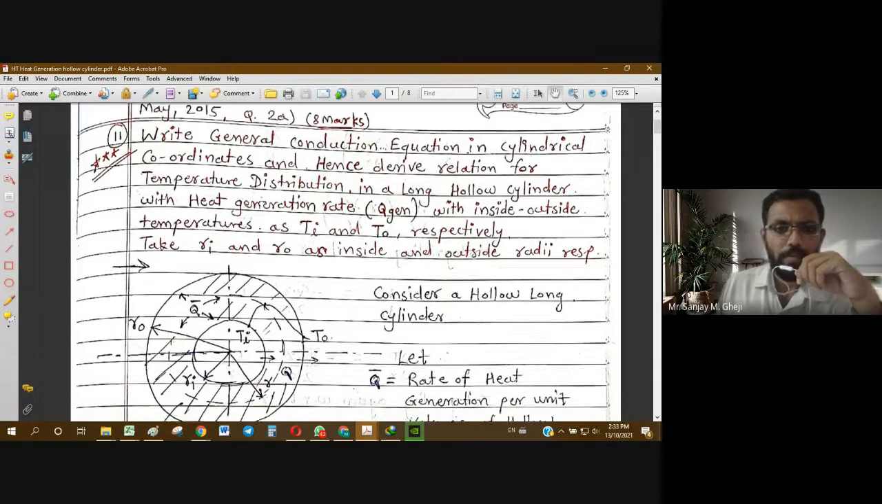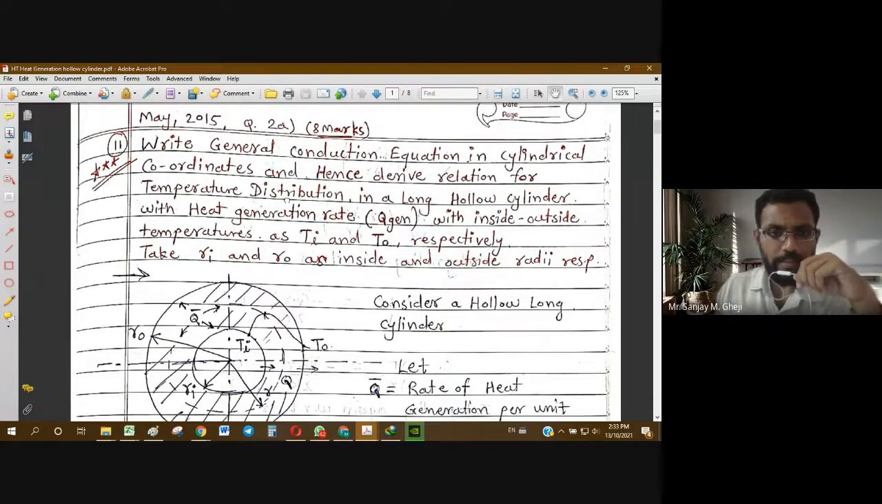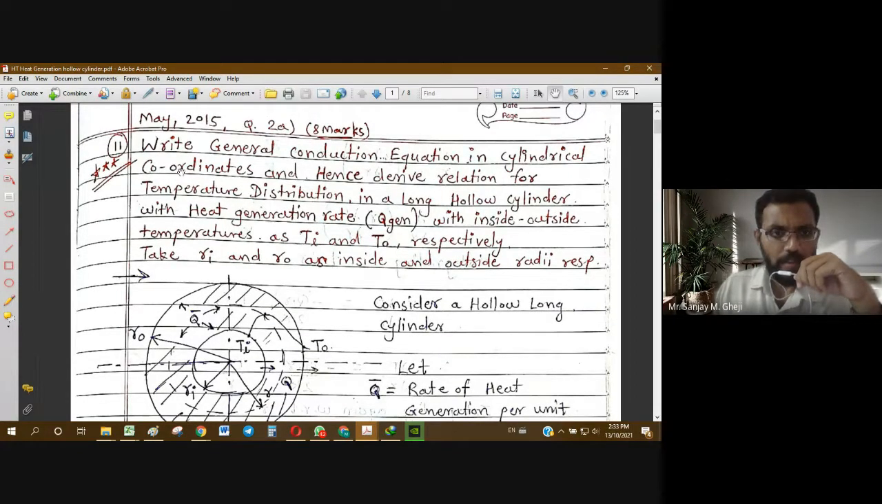This is actually a type of problem as well as a general derivation. Write a general conduction equation in cylindrical coordinates and hence derive relation for temperature distribution in a long hollow cylinder with heat generation rate q gen with inside and outside temperatures as Ti and To respectively. Take Ri and Ro as inside and outside radii respectively.